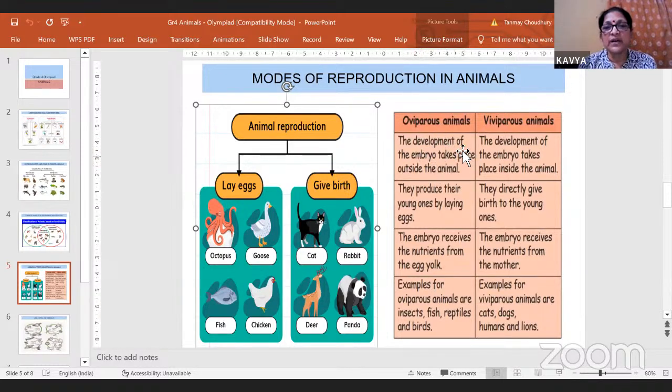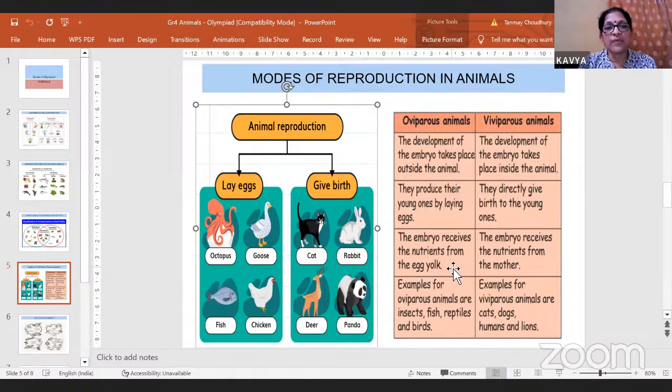In oviparous animals, the development of the young one takes place outside the animal. That is, they lay eggs, and after the eggs hatch, the young one starts developing and forms the adult. In viviparous animals, the development of the embryo, the young one, takes place inside the animal. That is, those who give birth to young ones, the young ones develop in the mother's womb. So the development takes place inside the animal, inside the mother's womb. The oviparous animals produce young ones by laying eggs. Viviparous animals give birth directly to young ones.